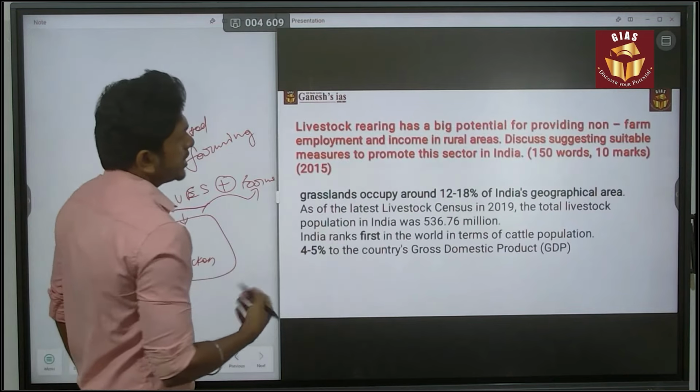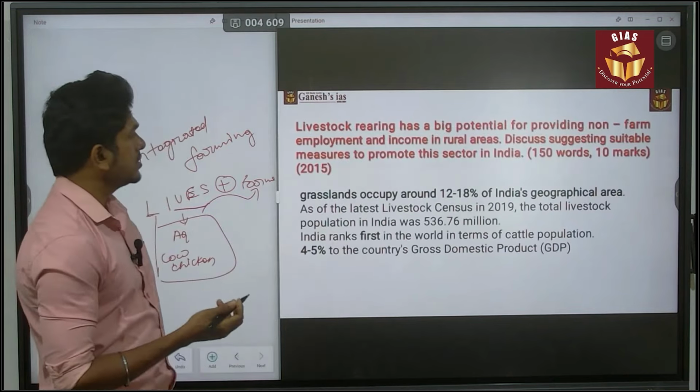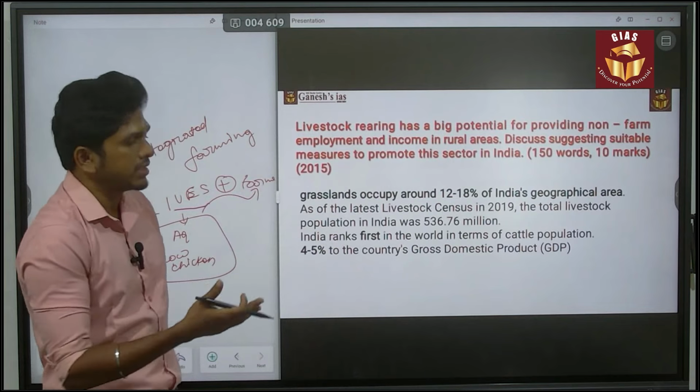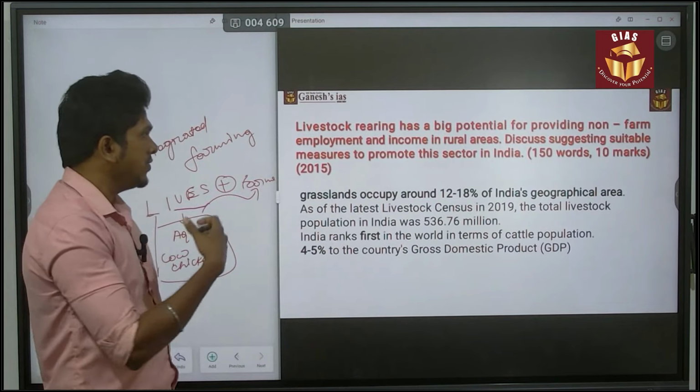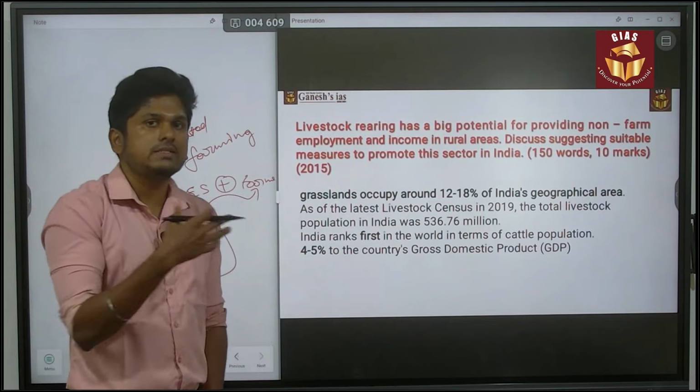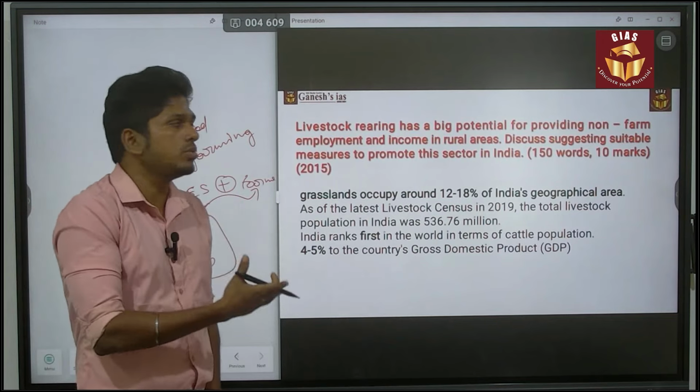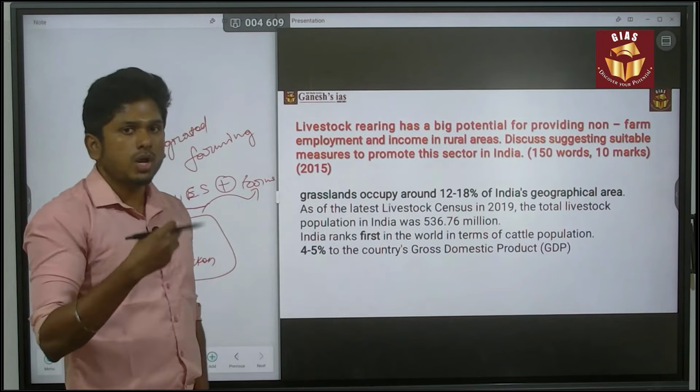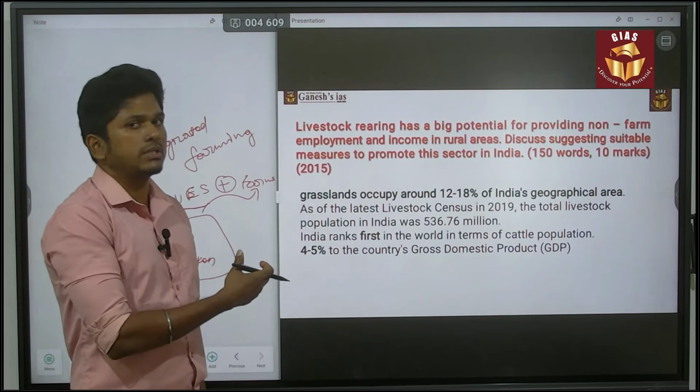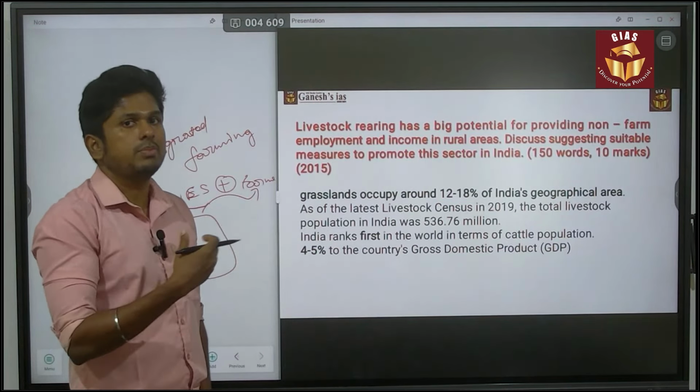Next part is about discussing and suggesting suitable measures to promote the sector. Even though the question is not asking about any schemes or measures done by the government to promote livestock rearing, you have to give certain schemes related to that in 3 or 4 lines. That is the better way of giving the answer.